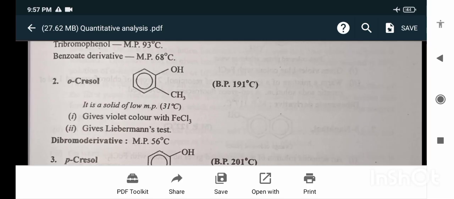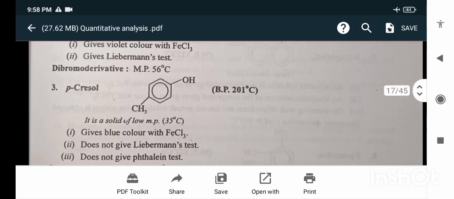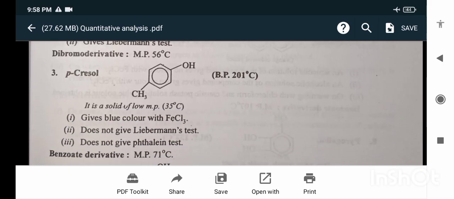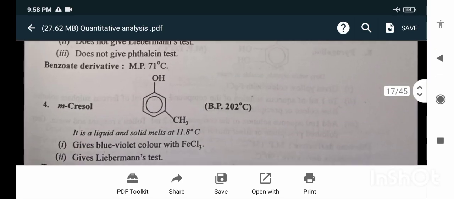Next is ortho-cresol. Boiling point is 191 degrees Celsius. It is a solid of low melting point, 31 degrees Celsius. Gives violet color with FeCl3. Gives Liebermann's test. Dibromo derivative melting point 56 degrees Celsius. Para-cresol, boiling point is 201 degrees Celsius. It is a solid of low melting point. Gives blue color with FeCl3. Does not give Liebermann's test. Does not give phthalein test. Benzoate derivative melting point 71 degrees Celsius.